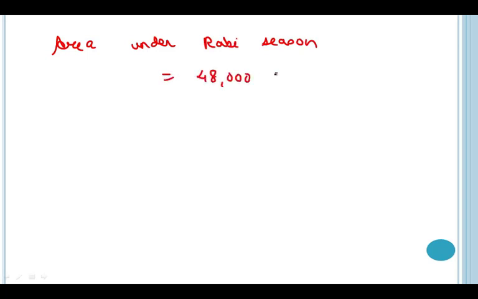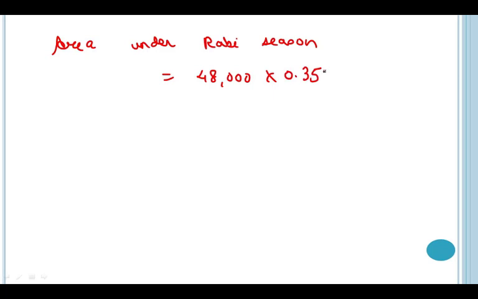Next, let us calculate the area under Rabi season. So, area under Rabi season will be 48,000 into 0.35 because in the question we are given 35% as an intensity of irrigation for Rabi season.